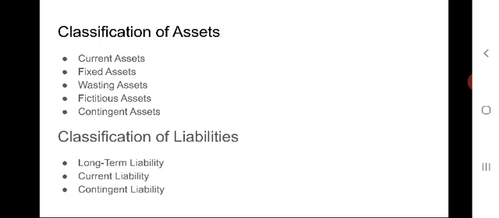For example, bills payable, trade creditors, outstanding expenses, bank overdraft, etc. So, these are all current liabilities.